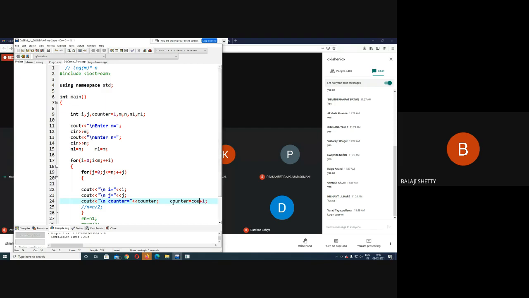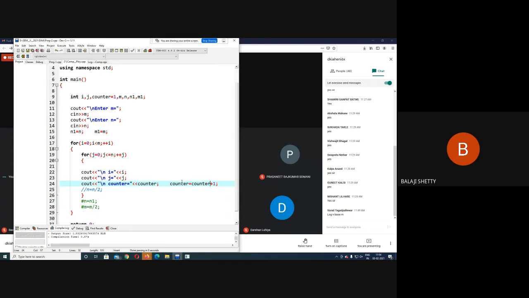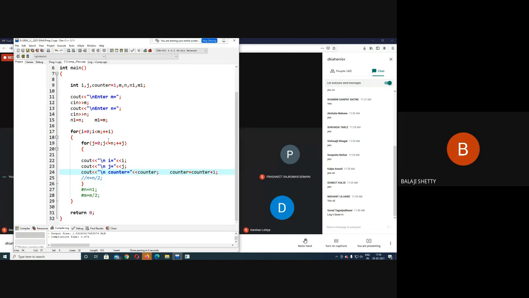I am just revising yesterday's concept one more time. What is the complexity of this program? M into n. So what I do here, I start from 1 to n. So what is the complexity of this program? M into n. Run the code.